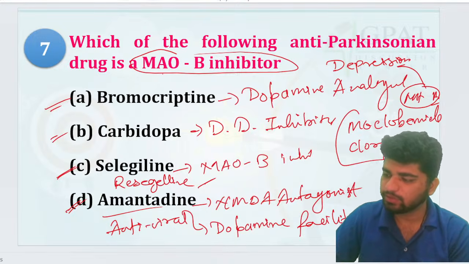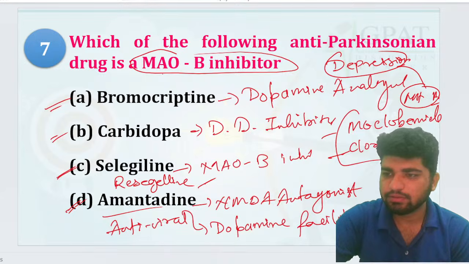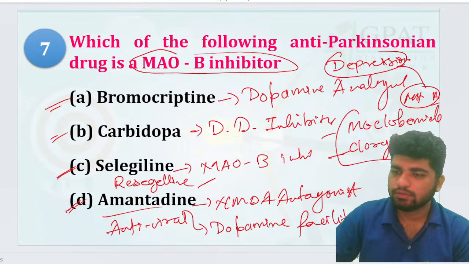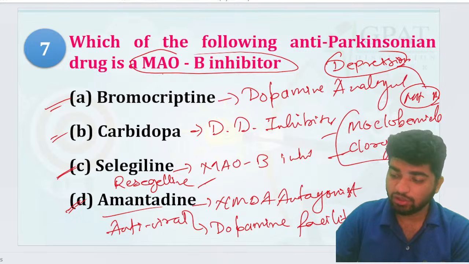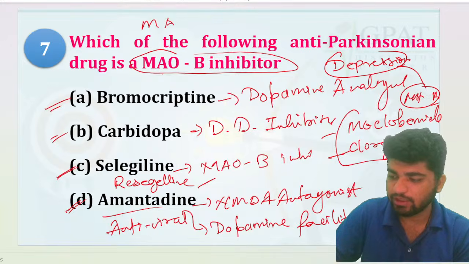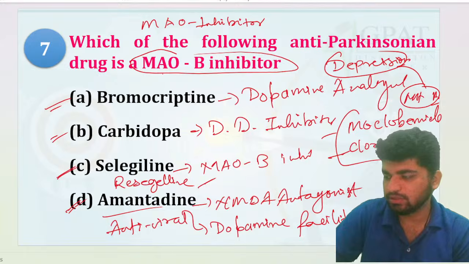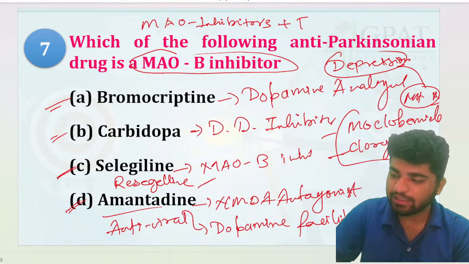Now this one. Moclobemide, clorgyline is your depression, right? Now, if you have taken the MAO inhibitors, then also you have taken tyramine, right?